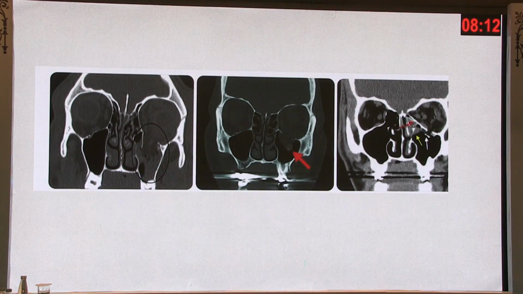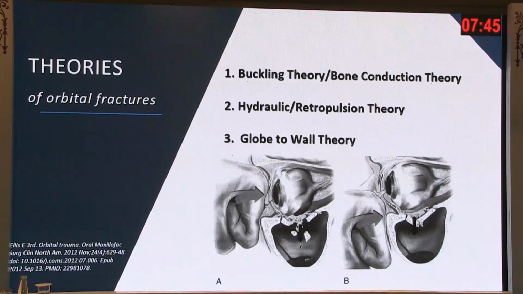So these are the scans that we typically see. We ask for coronal scans, and they can present in a variety of presentations. The first one shows complete disruption of the floor of the orbit, and you can appreciate the teardrop sign, that is the herniation of the inferior rectus muscle or the orbital fat. And also in cases where there is fracture of the ethmoidal sinus, you can also have air entrapment. So these are the things you need to appreciate in the coronal sections.